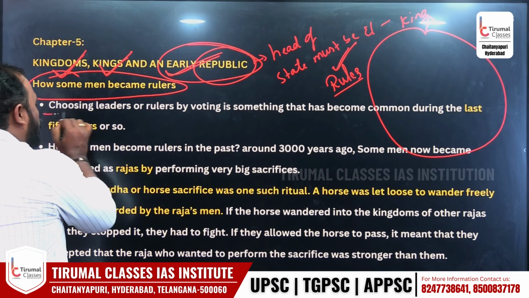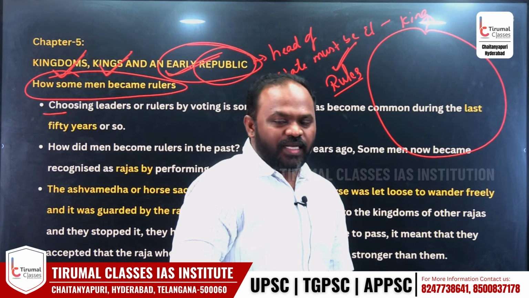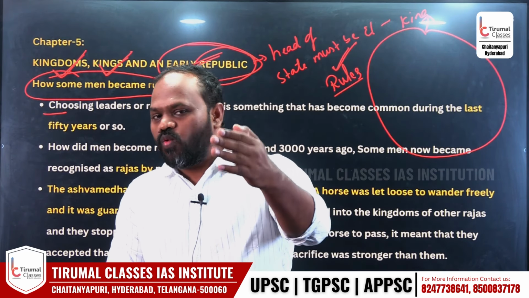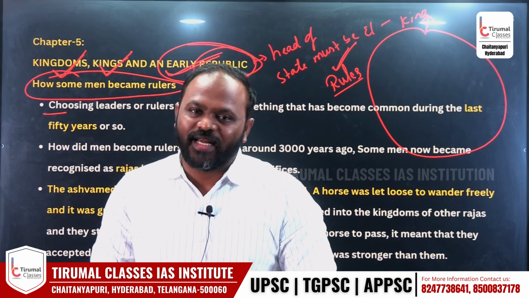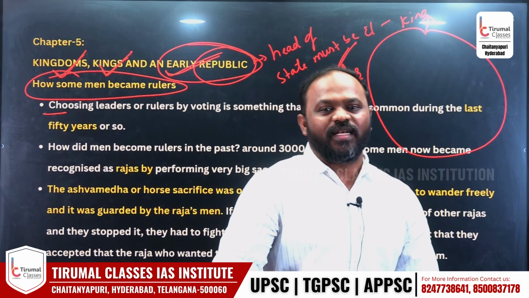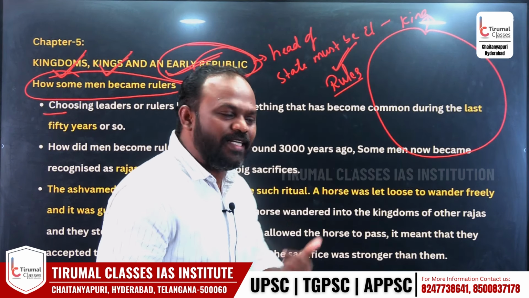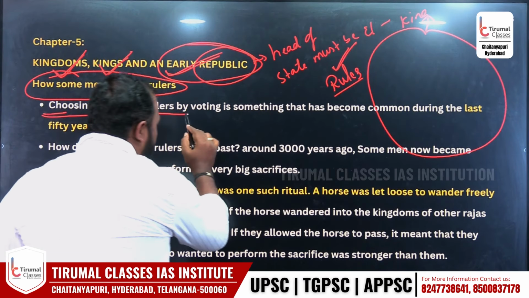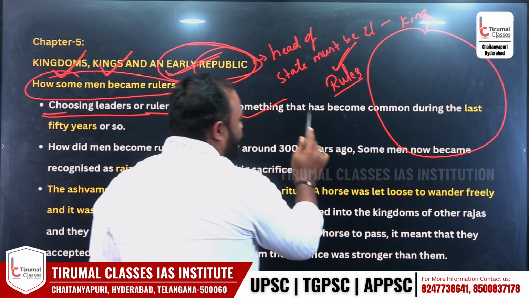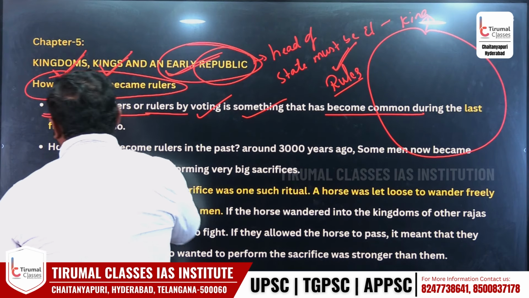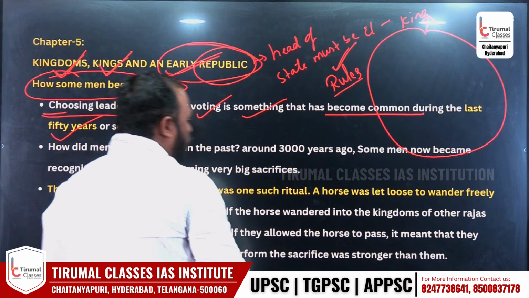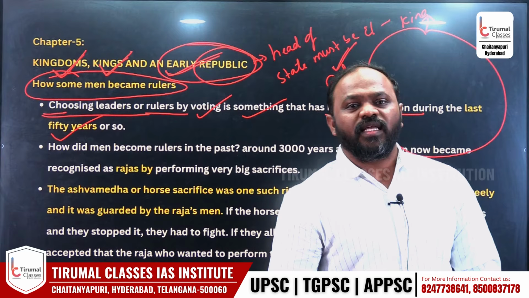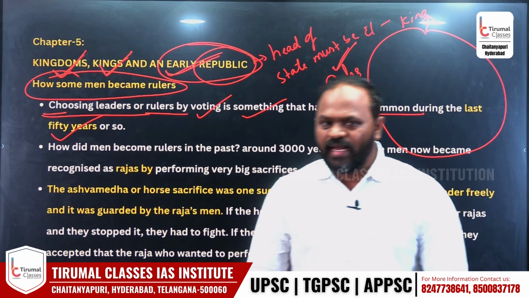Look, I am asking you a question. Everybody wants to become a leader, right? Everybody wants to become a ruler, right? So why do you want to become a leader or ruler? How can you become a leader or ruler? Tell me the concept, you will understand this. Choosing leaders or rulers by voting has become common only in the last 50 years or so. Since we got independence, we are choosing the leader by a process called election.